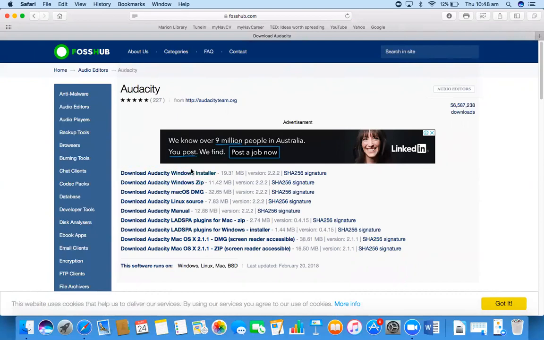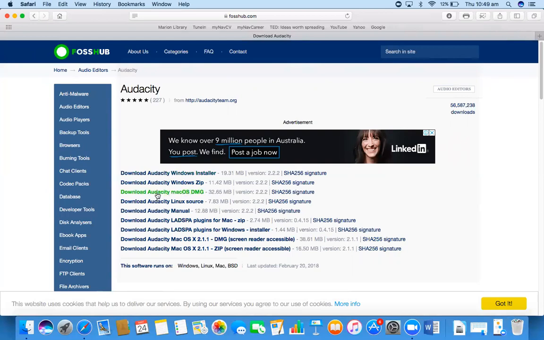For that, go to one of these links for your reference. If you're using the Windows operating system, click on the first link, this one here. Or if you're using the Mac operating system, click on the third link.